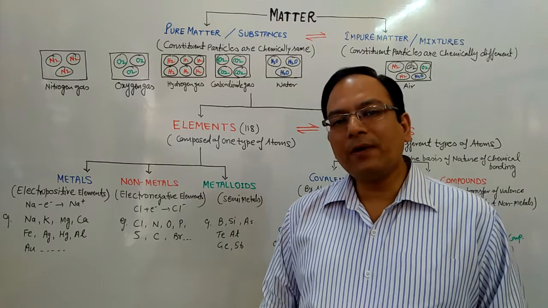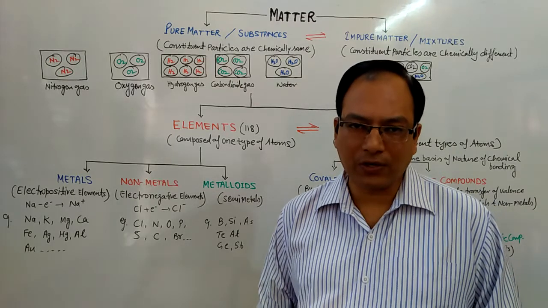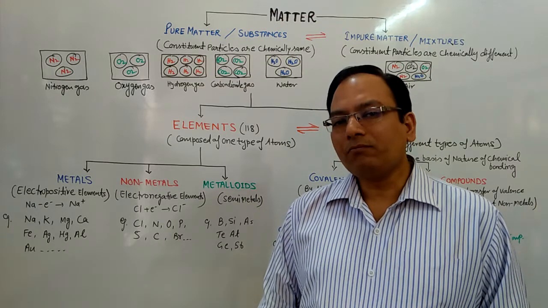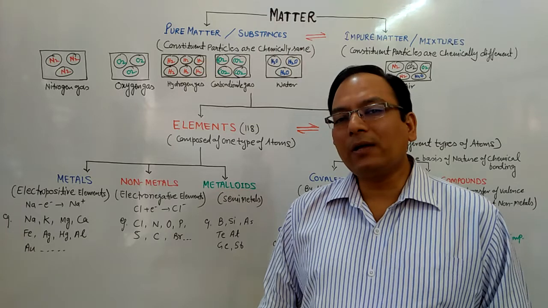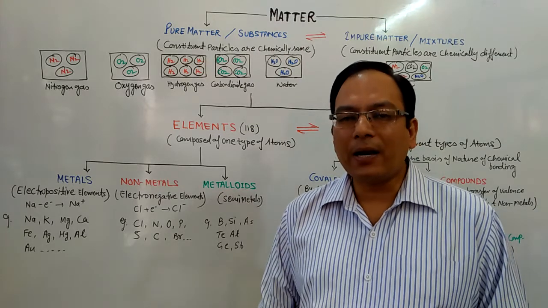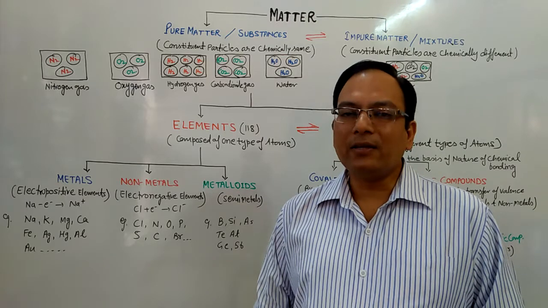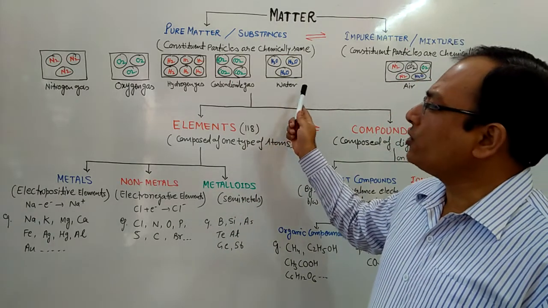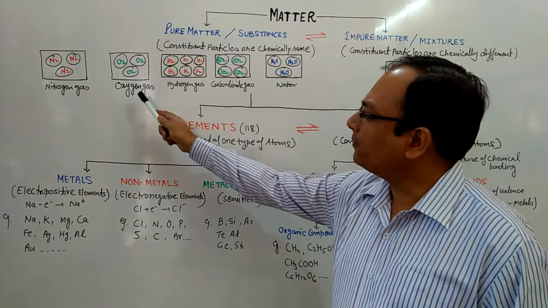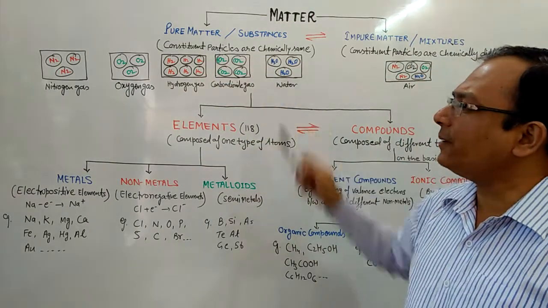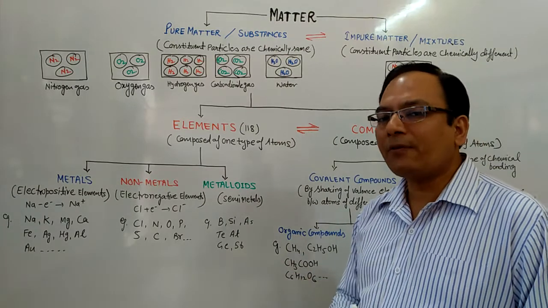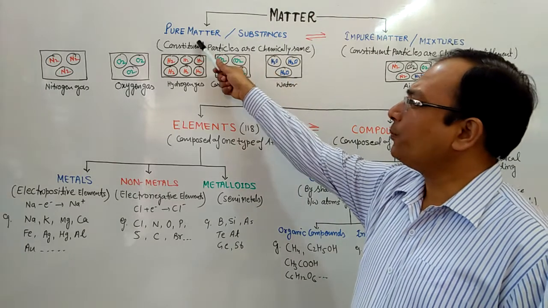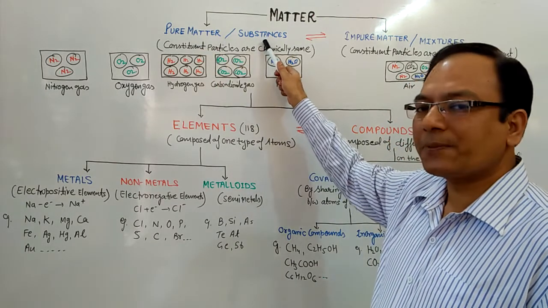Students, in the first part we discussed the meaning of chemical classification and chemical composition, and we saw that on the basis of the chemical composition of the constituent particles, matter can be classified into two categories. One category is one in which the constituent particles are of the same kind, chemically the same, composed of the same type of atoms. This type of matter is known as pure matter, also called substances.